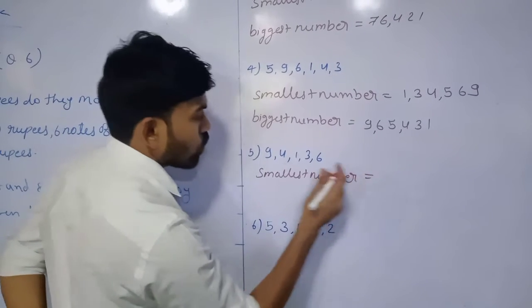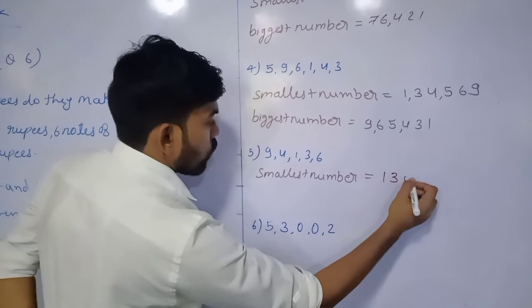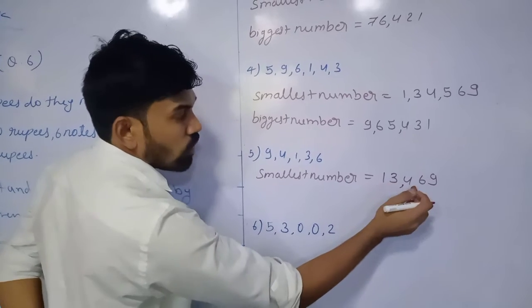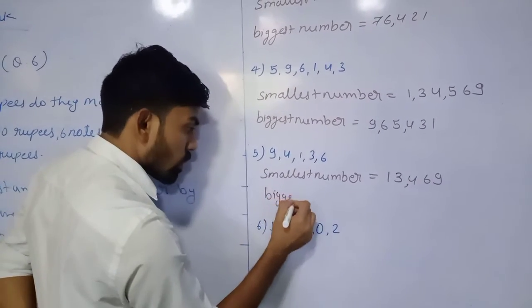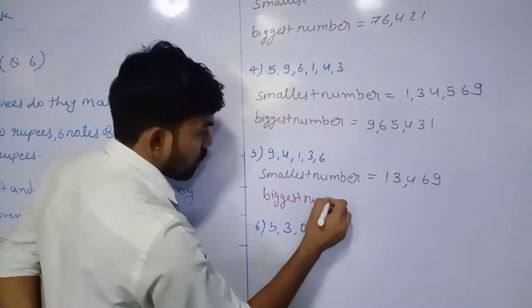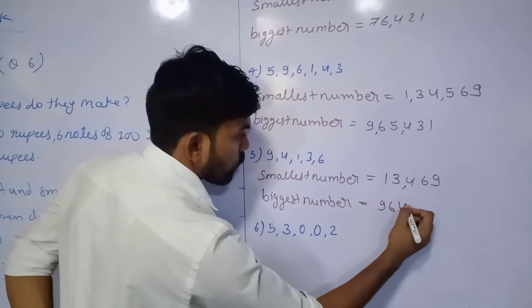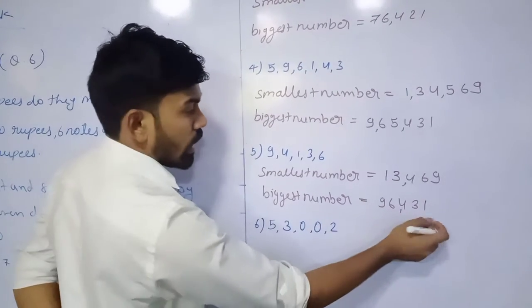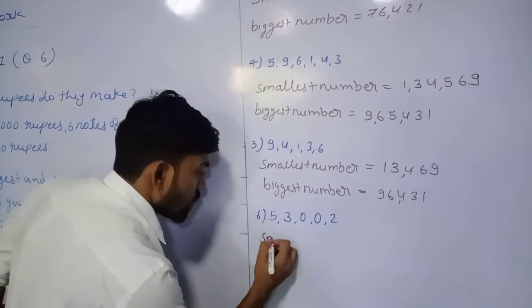Here also, smallest number is equal to, here we have the smallest one 1, then 3, 4, 6, 9. So 13,469. Biggest number is equal to, reverse it: 9, 6, 4, 3, 1. 96,431.